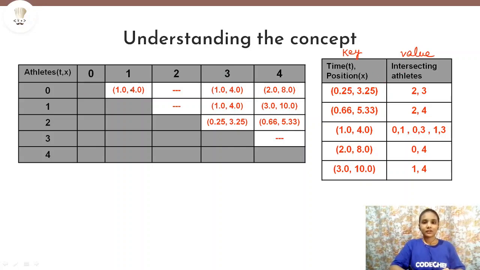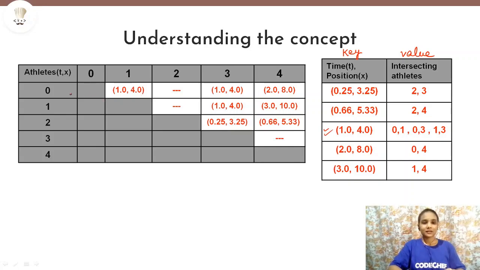For example, consider this time 1.0 and distance 4.0. This will become our key because this is one of the times and positions at which the athletes will intersect. Now, which athletes intersect at time equals 1 and distance equals 4?